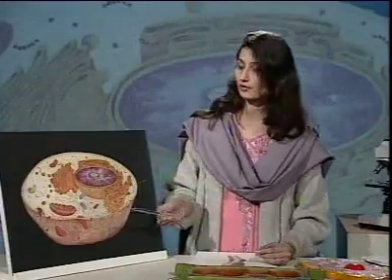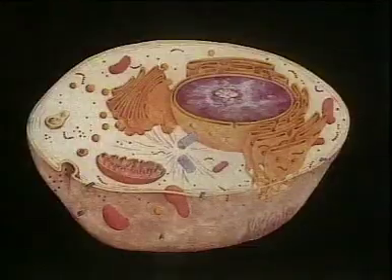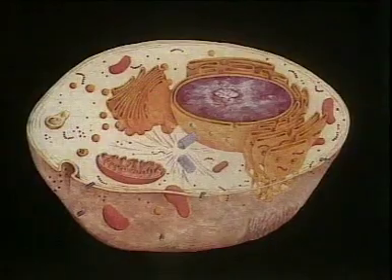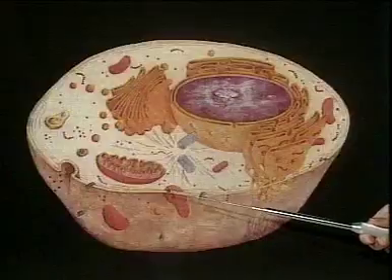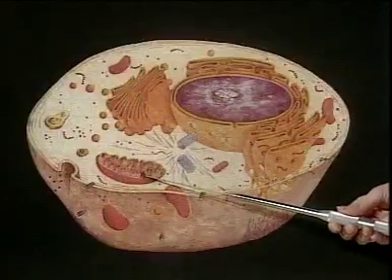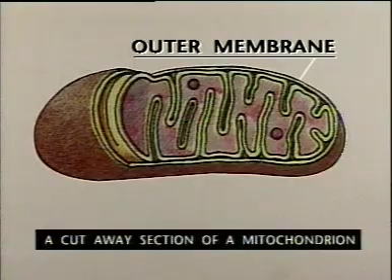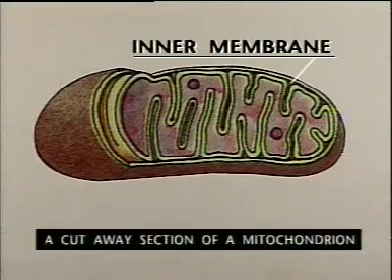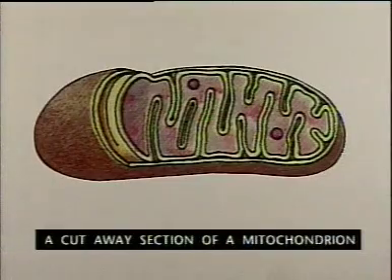The next component of the cell is mitochondria. These are tiny spherical or rod-like structures which are found in every part of cells. Their structure is very complex, as you can see here. They consist of two membranes. The outer membrane is smooth, while the inner membrane has infoldings inside the chamber, and these infoldings are called cristae.